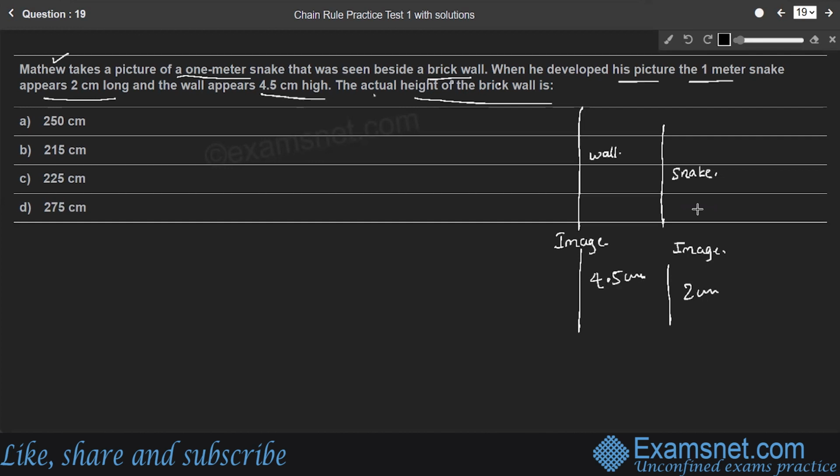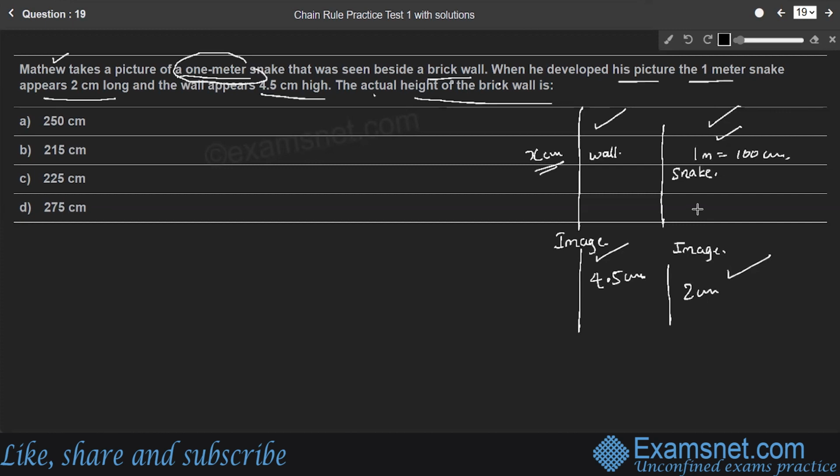Here we need to find actual height of the brick wall. Let x centimeter be the actual height of the brick wall. And the length of the snake was 1 meter. 1 meter is nothing but 100 centimeter. Since all the images and height of the wall are in terms of centimeter, it is better to express the length of the snake also in terms of centimeter. Here, students, the ratio of actual length of the snake and image of the snake is equal to ratio of height of the wall to the image of the wall.